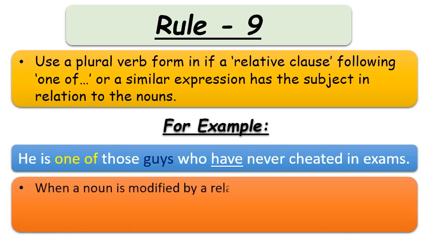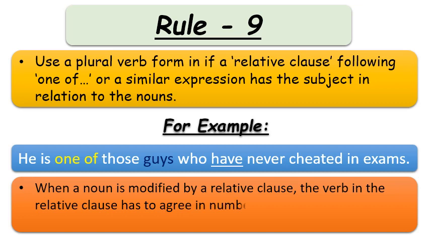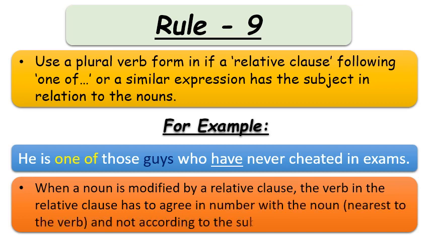When a noun is modified by a relative clause, the verb in the relative clause has to agree in number with the noun. Means when a noun is modified by a relative clause, the verb will change according to the noun number nearest to the verb, not according to the subject. So let me clear you what is a relative clause.